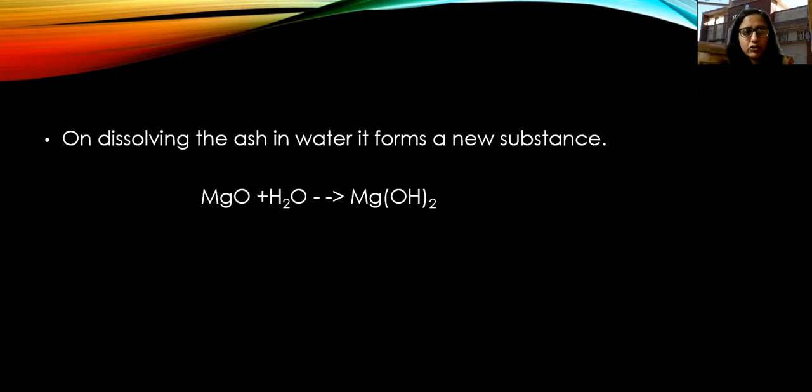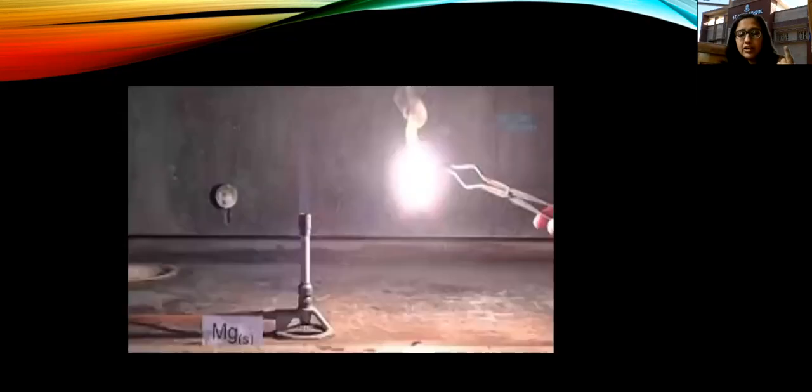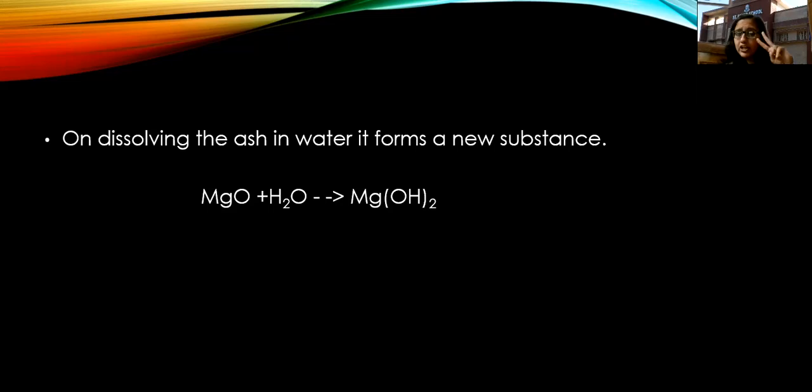Here I have given you two examples of a chemical change with the metal magnesium. First of all, we burnt the magnesium. A chemical reaction was involved in the burning of magnesium, where we obtained magnesium oxide. Secondly, the magnesium oxide that we obtained, we dissolved it in water and we got another new substance, that is magnesium hydroxide. So these are two chemical changes.